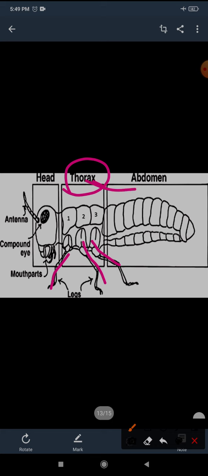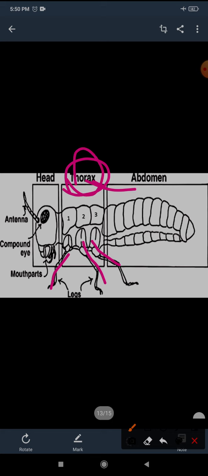There are some insects which can't fly, so they will not have wings in the thorax region, but there are some insects which can fly. The insects which can fly will have wings in the thorax region too.